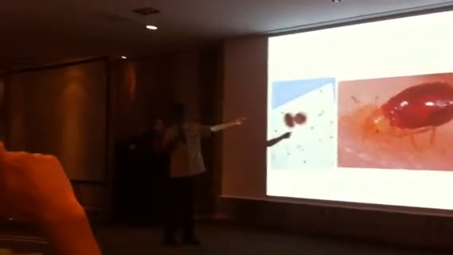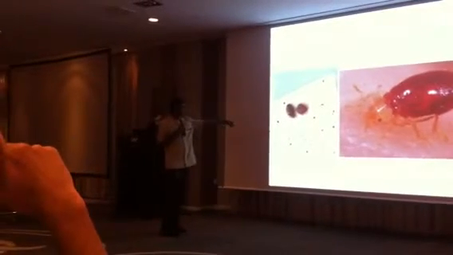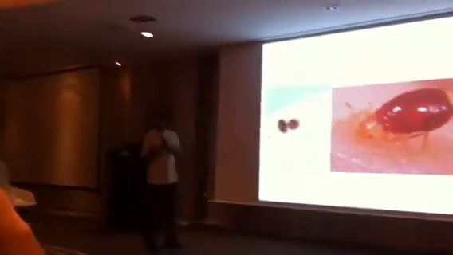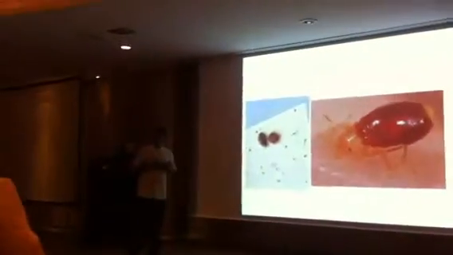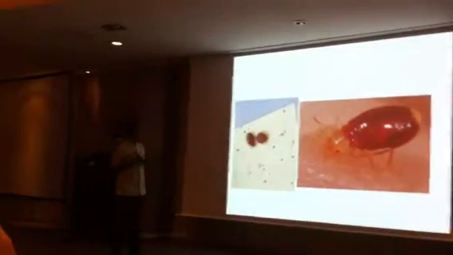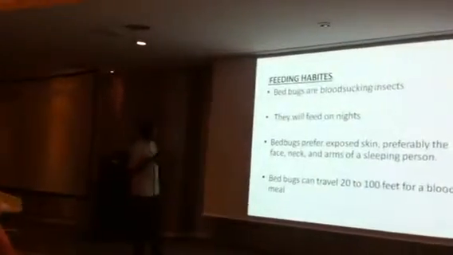These are the bugs after feeding on blood. You can see, like this, too much blood. And this is a fed bedbug, and you can see the mark. These are the marks we see on the beds. Like this, the black ones are at first a little bit reddish, then they get black. This is the reason we talk about it in the morning briefing. This is for the morning briefing, very important: when you make the beds, you may see something like this.